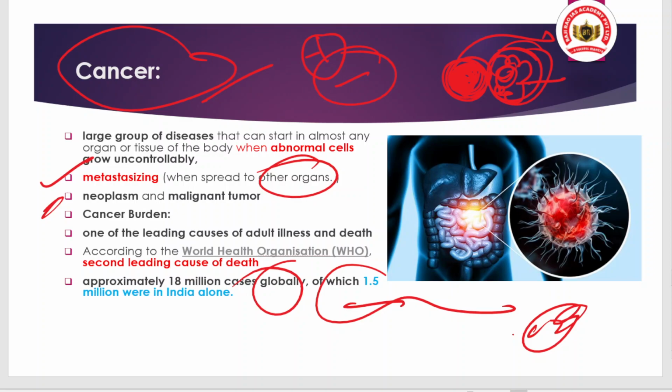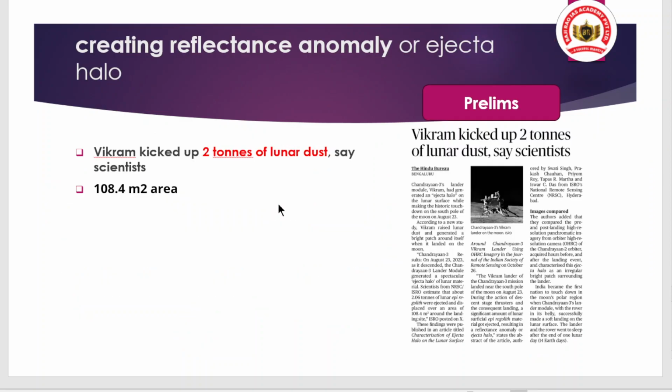We already have many burdens of disease, like we have discussed chikungunya, dengue, and other communicable and non-communicable diseases, including heart attack and lots of others. And this is the data from the WHO. Why have I included it? Because whenever any question arises, you can quote it in your mains answer writing. As per the World Health Organization, it is the second leading cause of death. So that is the basic.